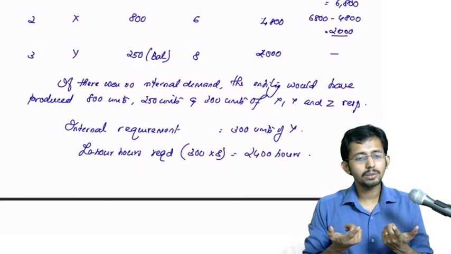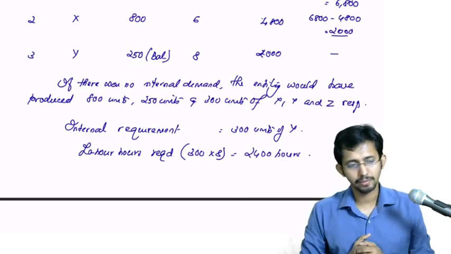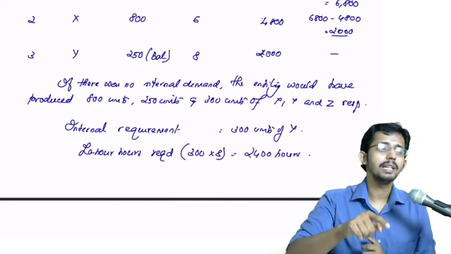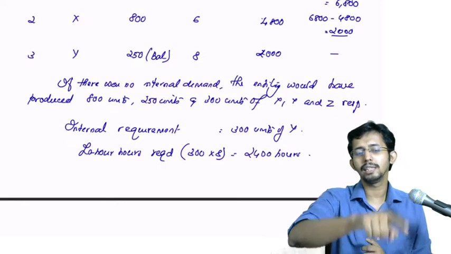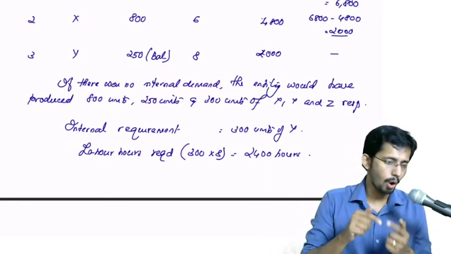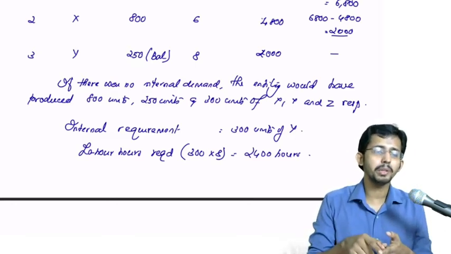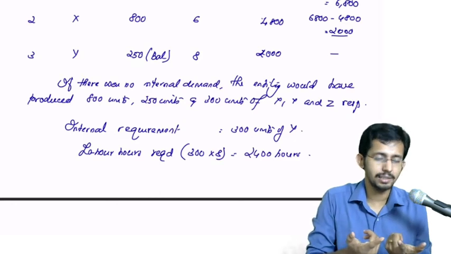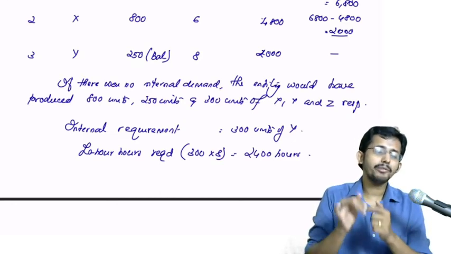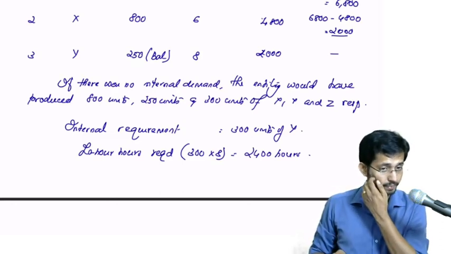You will go to the lowest ranked product and take that first. Whatever contribution the lowest ranked product was giving, it would be the lowest contribution among these products, and that will be lost. So you take the maximum out of it. If you still require more, you go to the next highest rank. From third rank you go to second rank, and only after exhausting the entire quantity of the second ranked product will you touch the first rank. Is it clear?